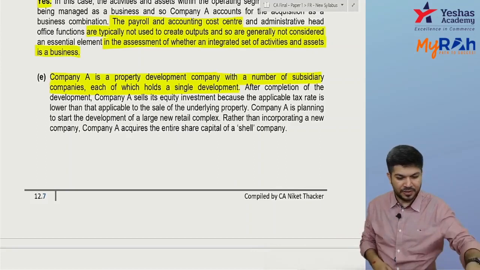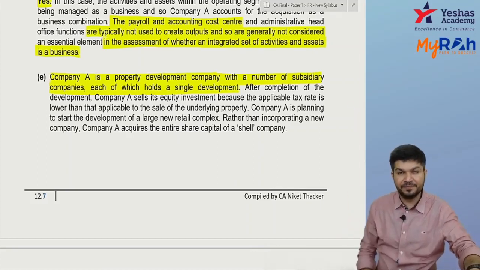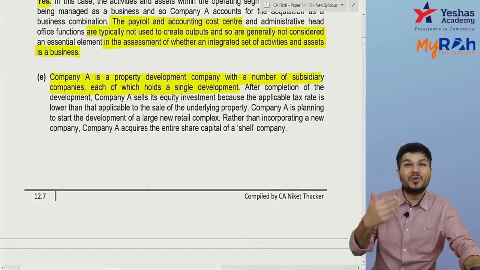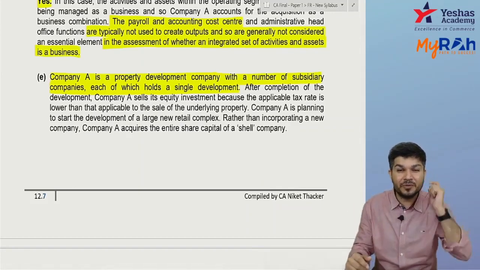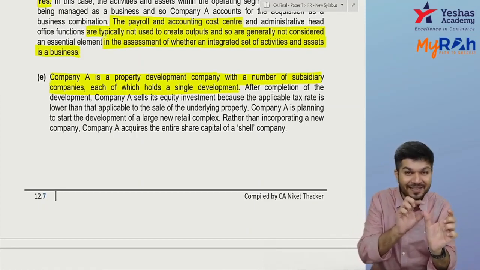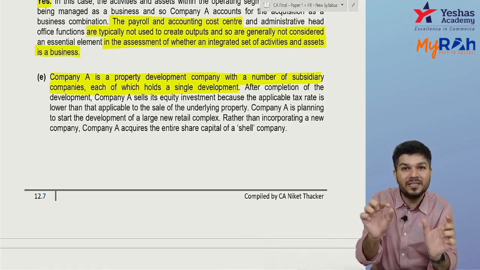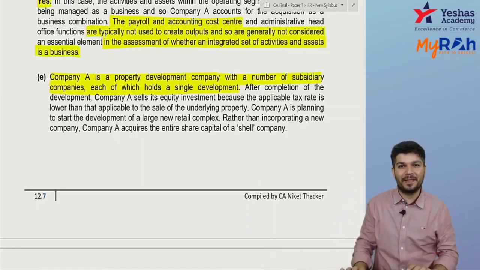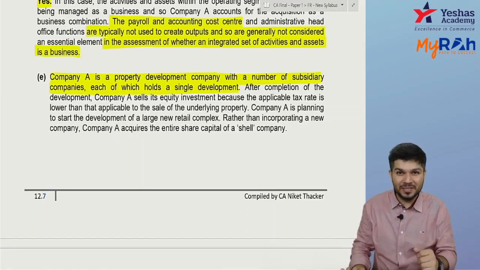Okay, so now you're launching a new project, and you'll need a new company for it, because every project of yours is a new subsidiary. And then rather than selling that property, you give equity interest to the buyers. Many people do this.